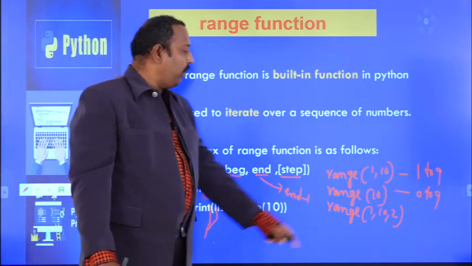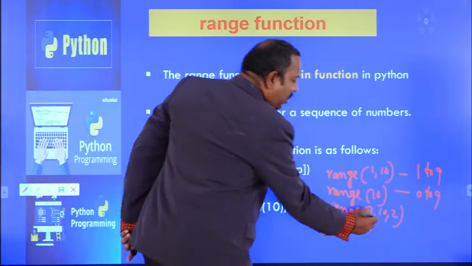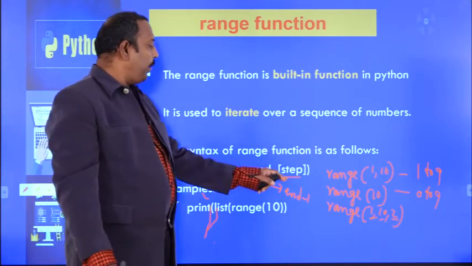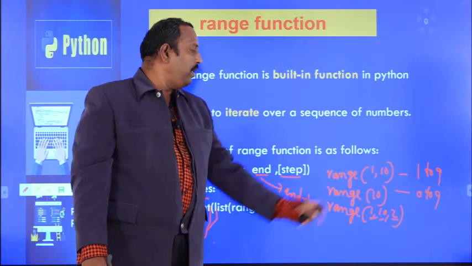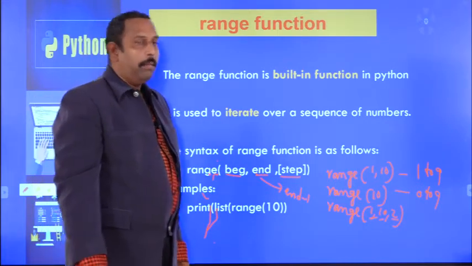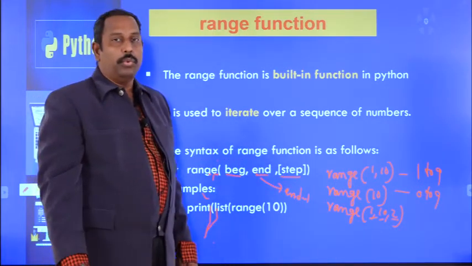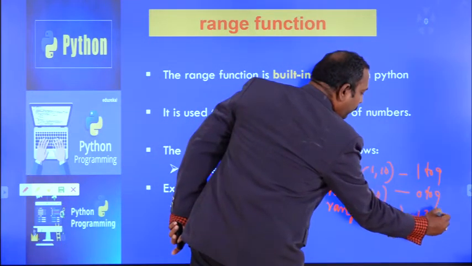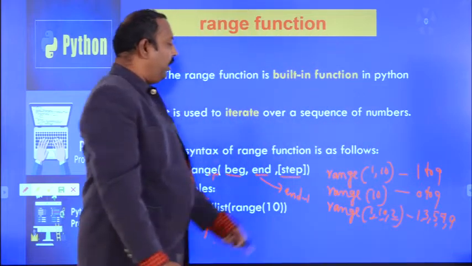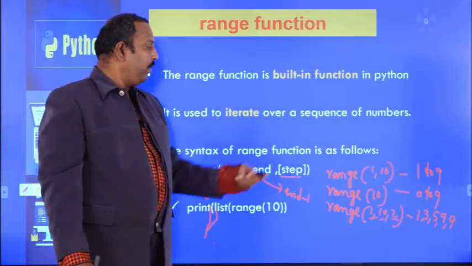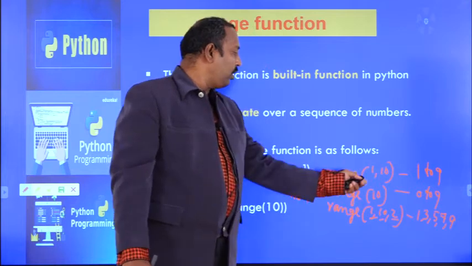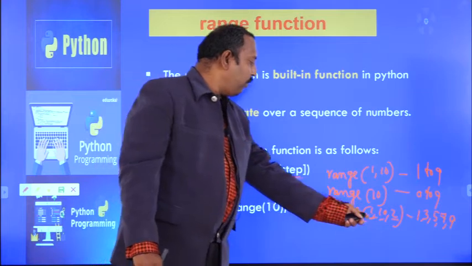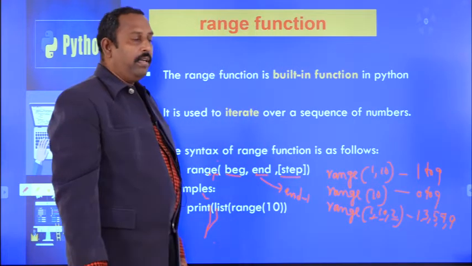And the next one is range of 1 comma 10 comma 2. That means this is the beginning, this is the end, and this is the step value. If you don't specify the step value, in these two cases the step value is 1 automatically, but in this case the step value is specified as 2. So it will take the values 1, 3, 5, 7, 9. So these are the range values. Range of 1 to 10 gives the values 1 to 9. Range of 10 means 0 to 9. And range of 1 comma 10 comma 2 means 1, 3, 5, 7, 9 values will be taken.